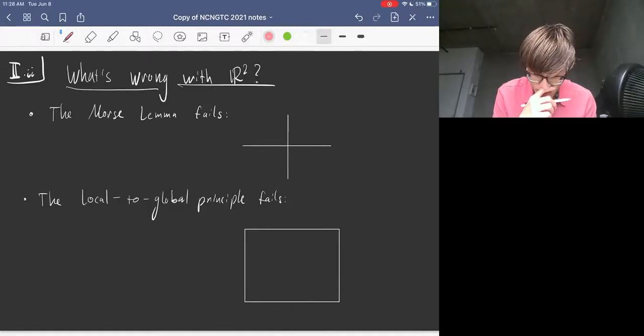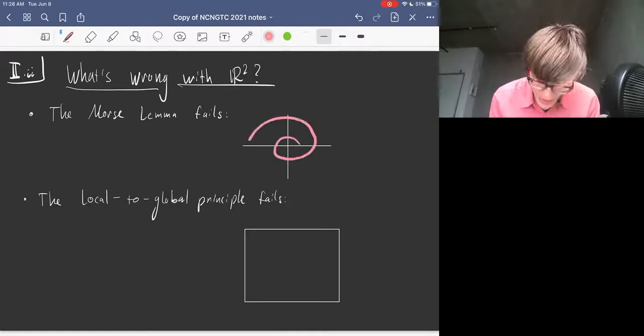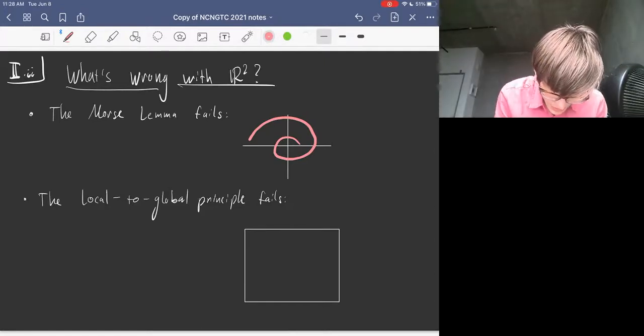And that fails here. So there's something called a logarithmic spiral. I'll just draw a little picture. And this logarithmic spiral leaves every bounded neighborhood of every line in R2. And that tells you that the Morse lemma fails. I think in polar coordinates this is given by t log t.